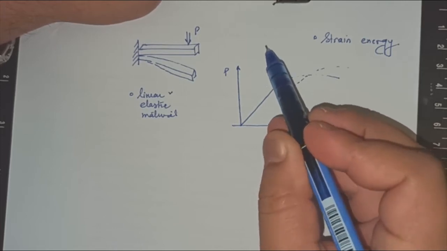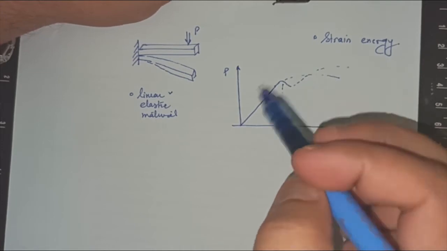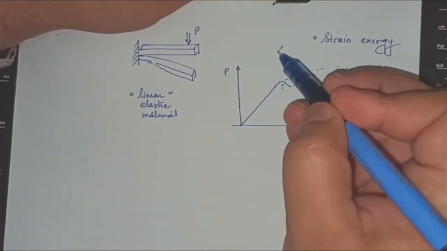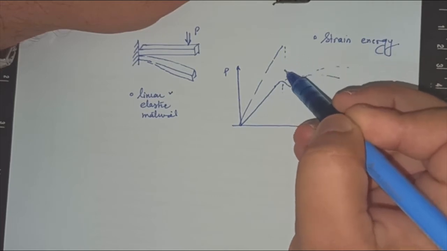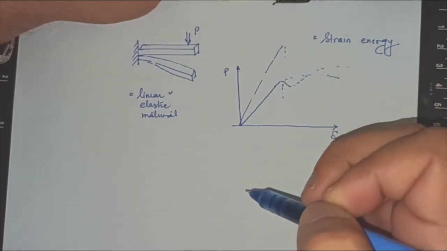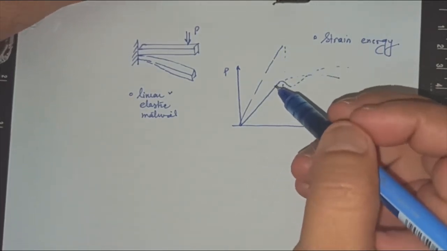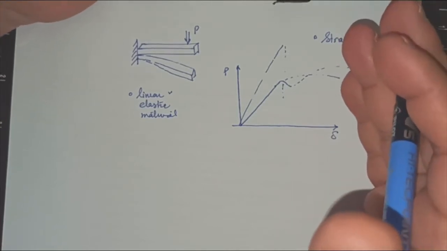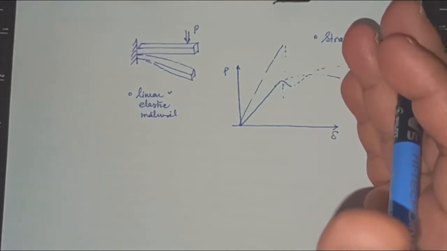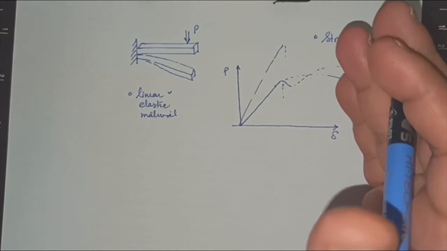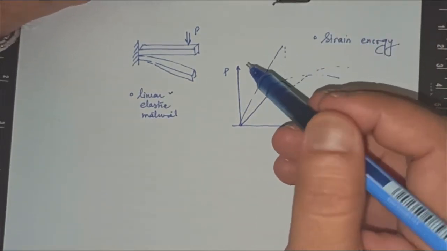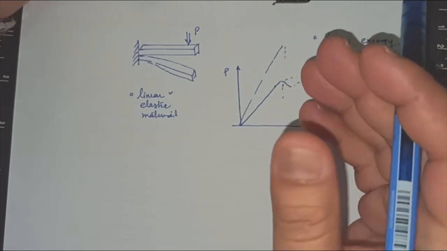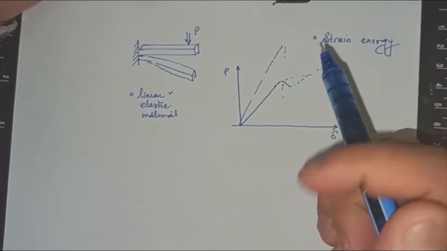Though they may have some higher strength, they show failure. Brittle materials take less strain, meaning less deformation, while ductile materials can take higher strains. So depending upon the application, we use different materials.